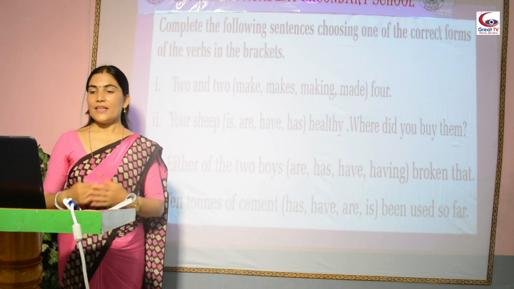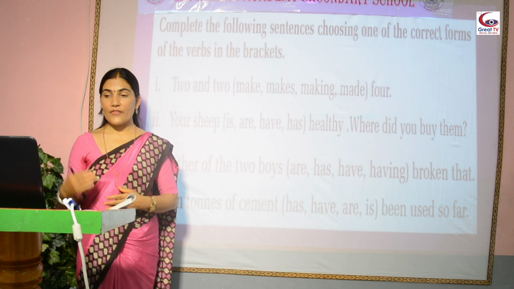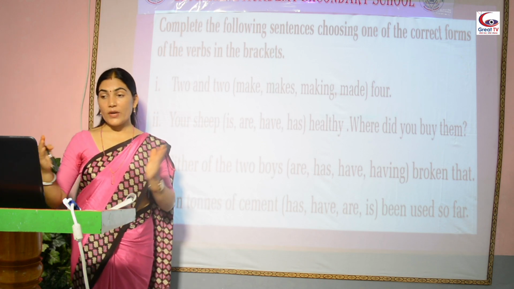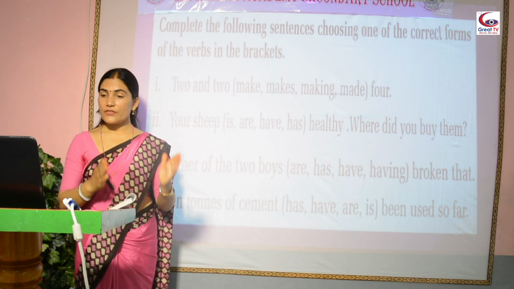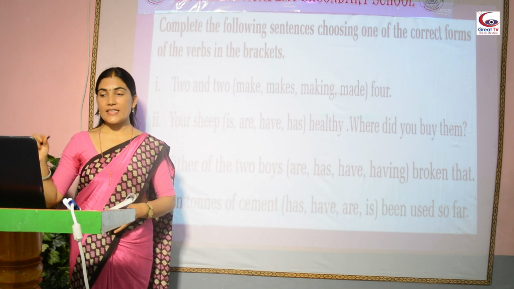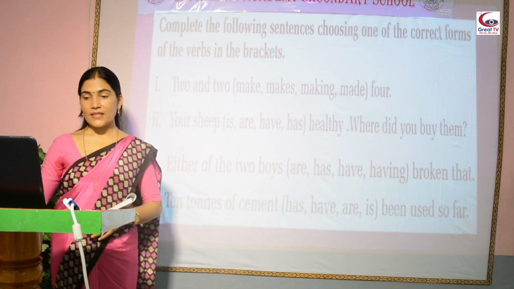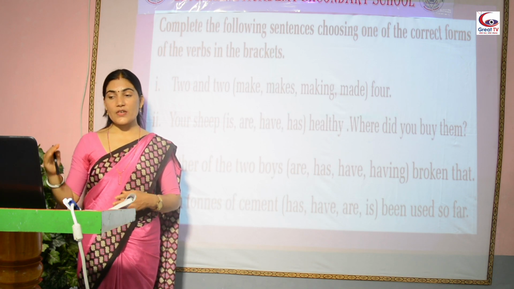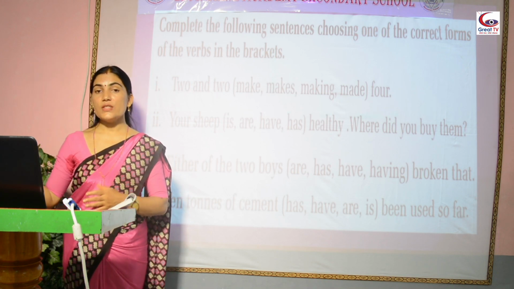Your sheep is, are, have, has healthy. Which one is right? Where did you buy them? Either of the boys, either of the two boys are, has, have, having broken that. 10 tons of cement has, have, are, is been used so far.